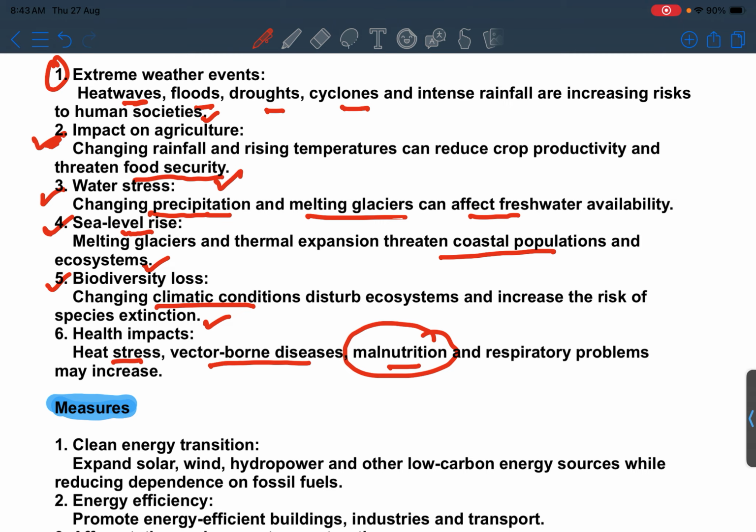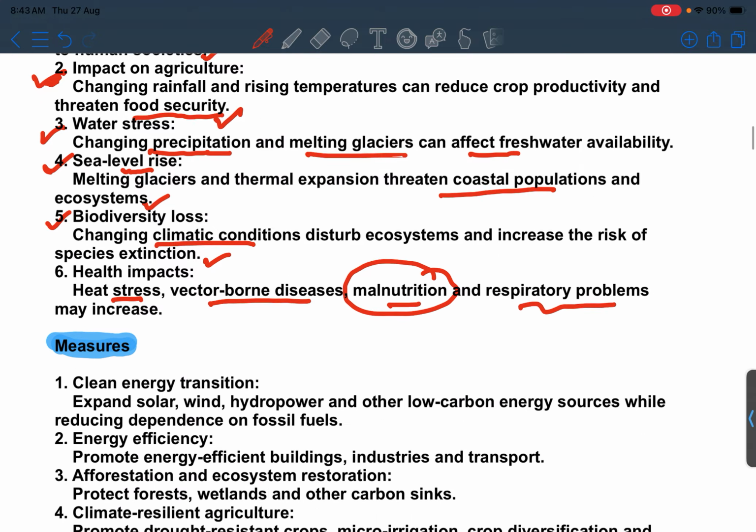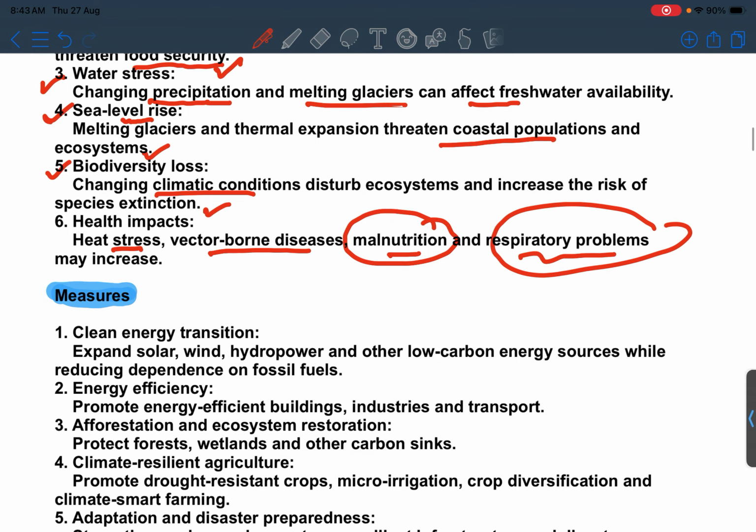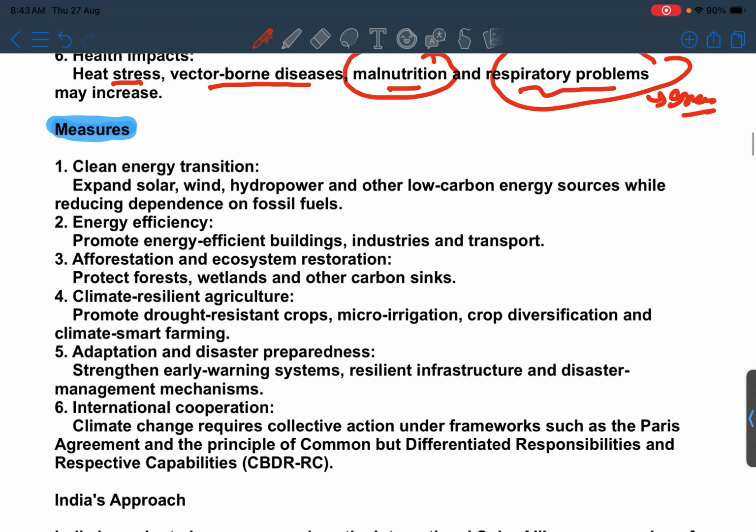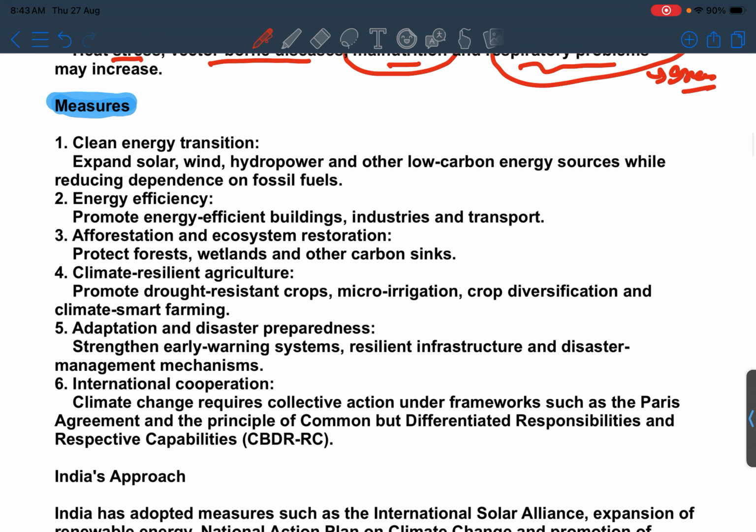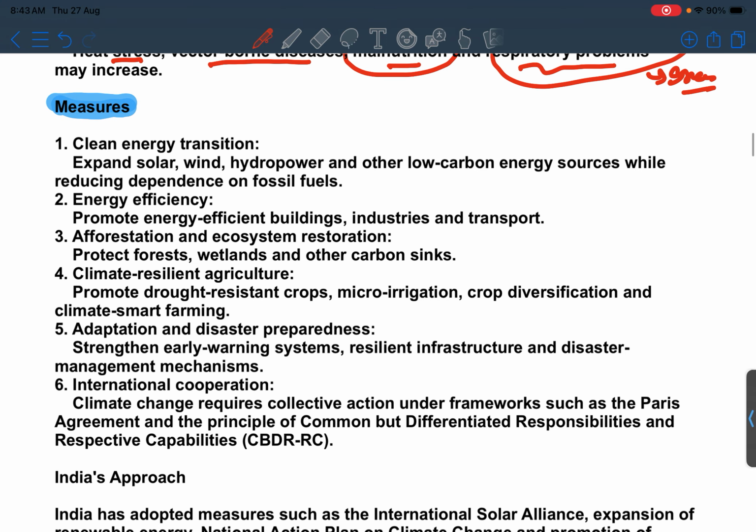Due to this, unavailability of food is observed among the people, so malnutrition is also there, and respiratory problems are also there, as we know, due to the greenhouse gases and all. So how can we control these things so climate change does not occur?